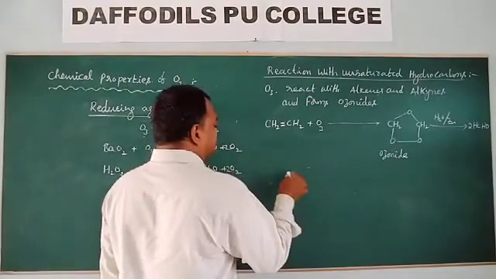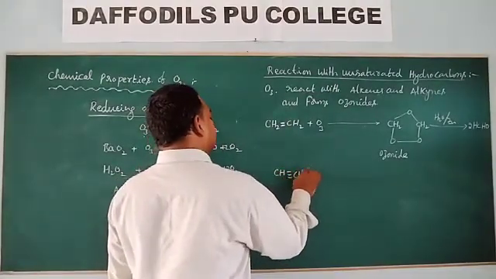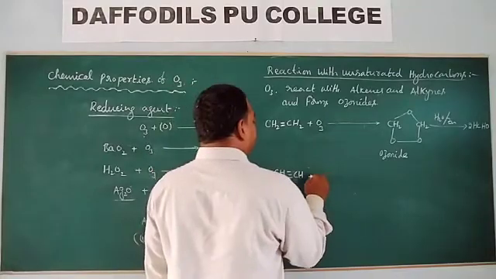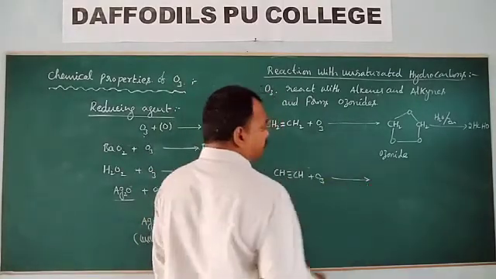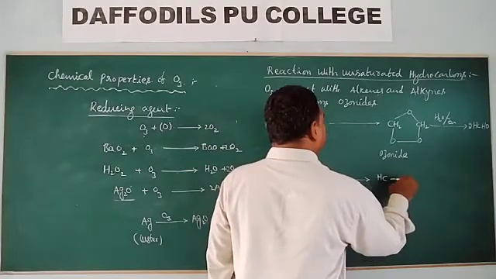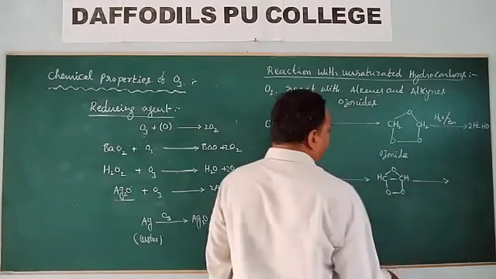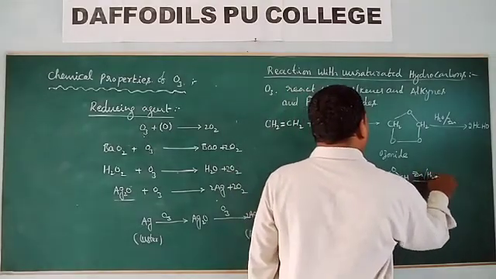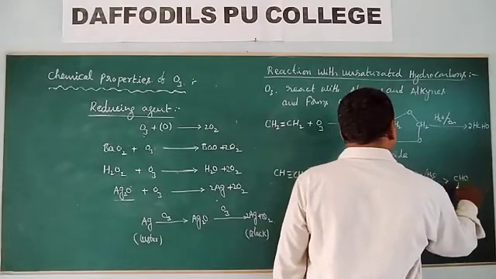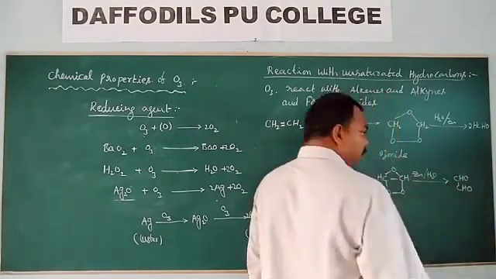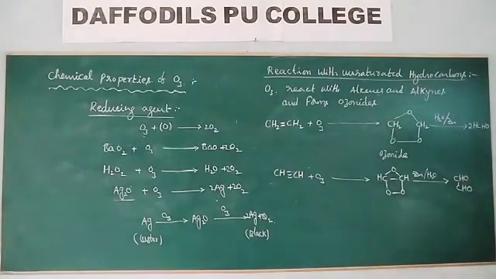Here we will look at another example. This is the alkyne acetylene. When this acetylene reacts with ozone, acetylene ozonide is formed. This acetylene ozonide on reductive hydrolysis gives glyoxal.